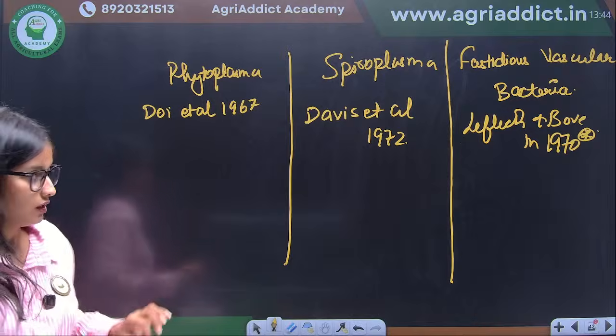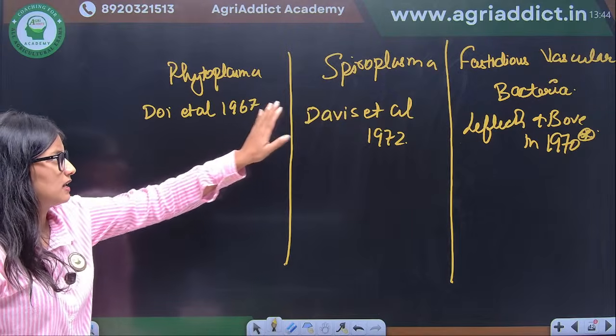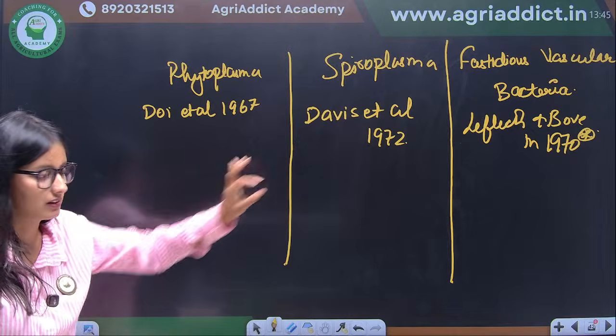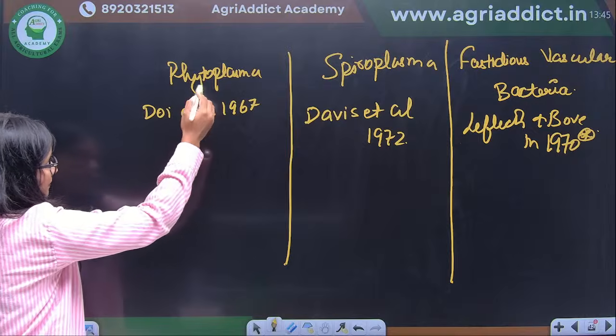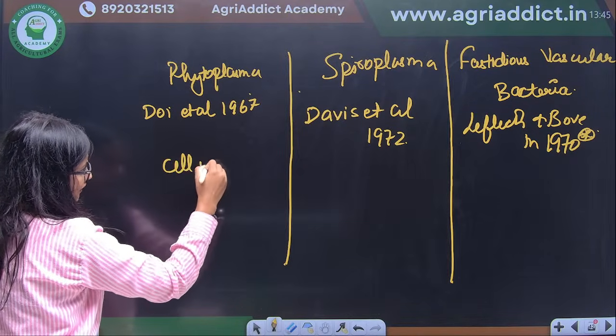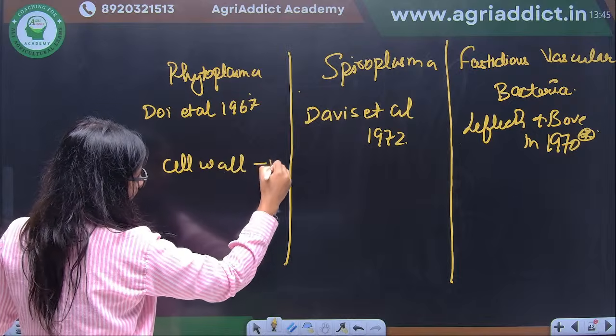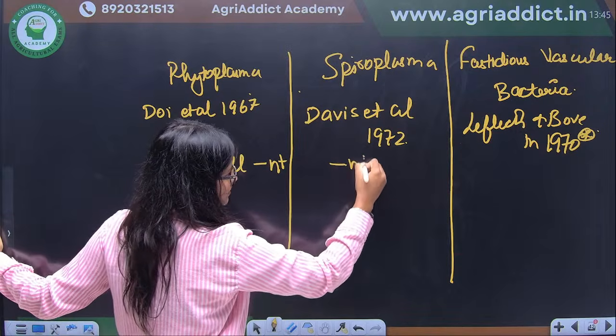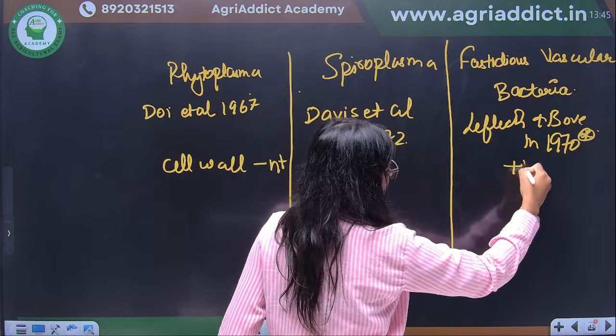Okay. So what is the difference between phytoplasma, spiroplasma, fastidious vascular bacteria? So major between these two, these lack cell wall. Cell wall is absent. Here also absent, and here cell wall is present.